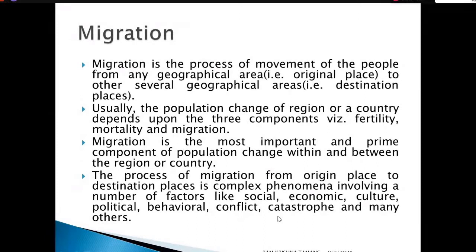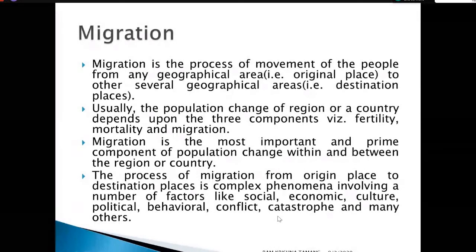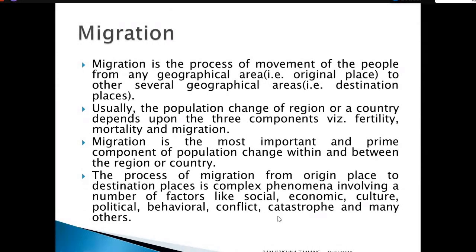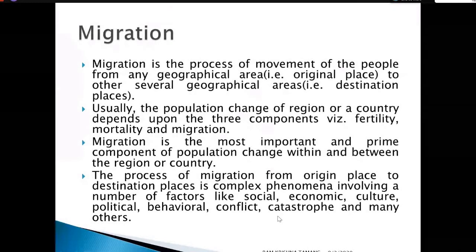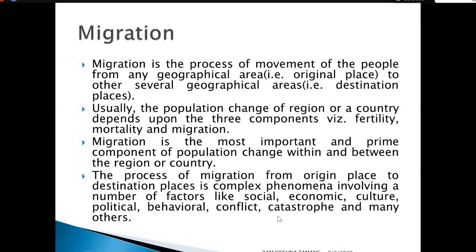Usually the population change, that means variation or influence of the population of a certain region, country, geographical place or local government, depends upon the vital events or vital components. The first one is fertility, which is based on productivity, that means birth.